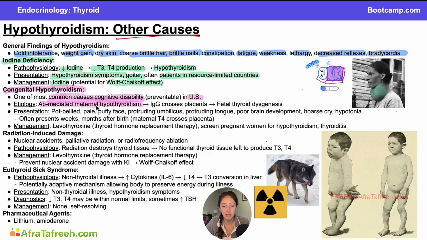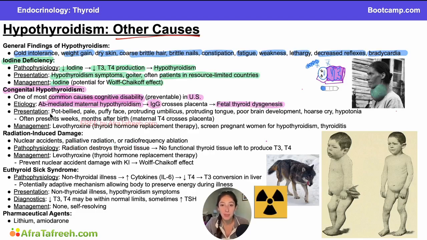And this is an antibody-mediated maternal hypothyroidism. If you remember, we talked about the only antibody that can cross the placenta will be IgG. And if you have these IgG antibodies in the mother that are attacking mom's thyroid and making her slightly hypothyroid, those can certainly cross the placenta and attack the fetal thyroid. This can cause fetal thyroid dysgenesis, so either the thyroid doesn't form at all, or it forms but is kind of inhibited and not really doing its full job, and that will lead to a decreased ability of the fetal thyroid to produce T3 and T4 later on.